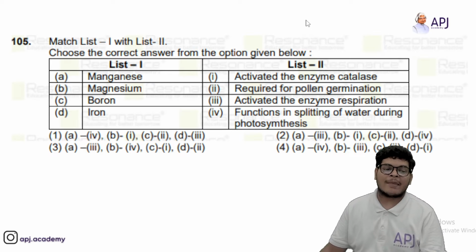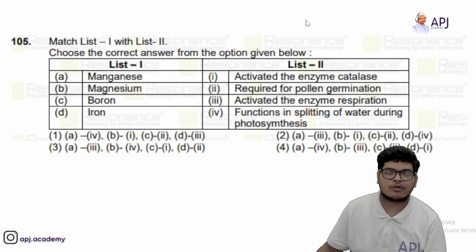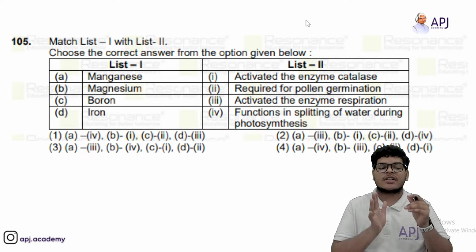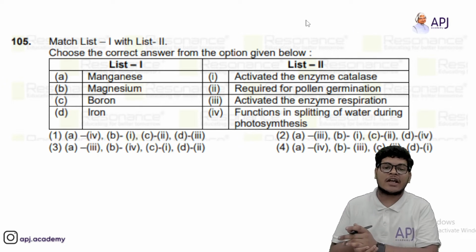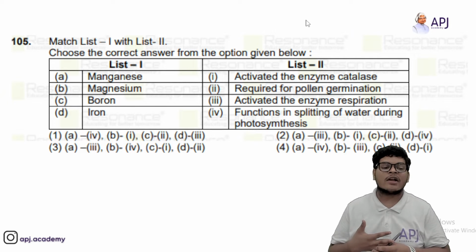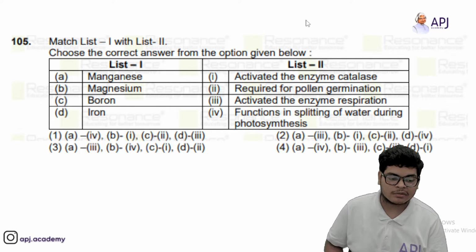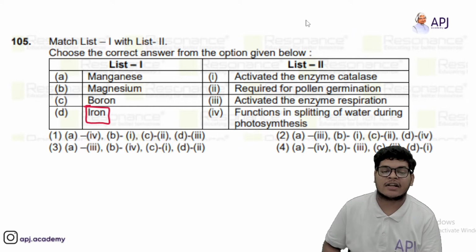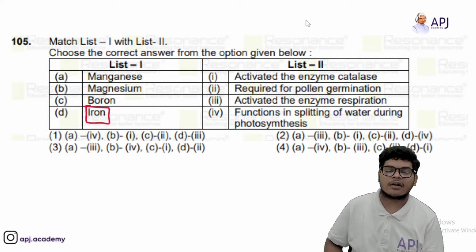Matched list. Now we have to do the matching between the inorganic compounds and their functions in plants. If we look at iron, what is the function of iron? It activates enzyme catalase. So can you see the option first for D?